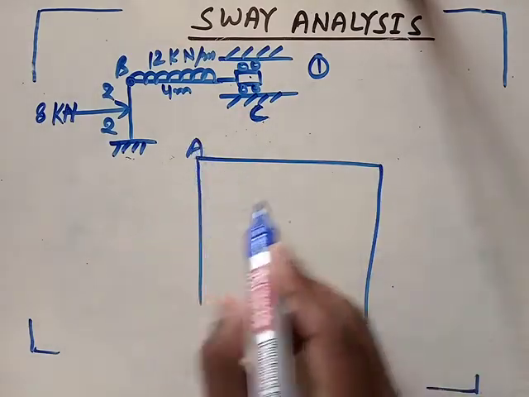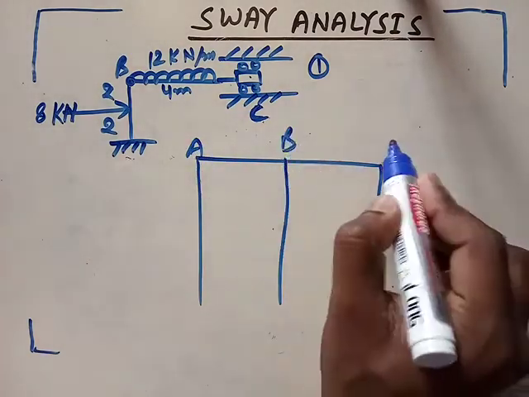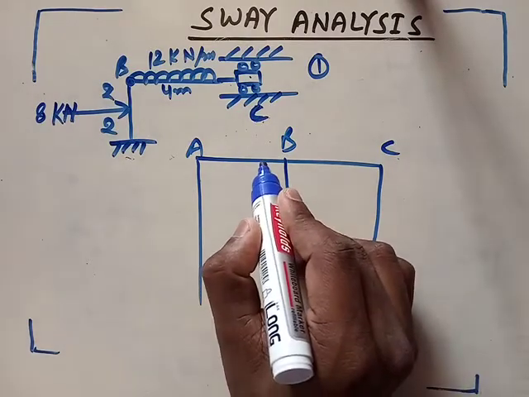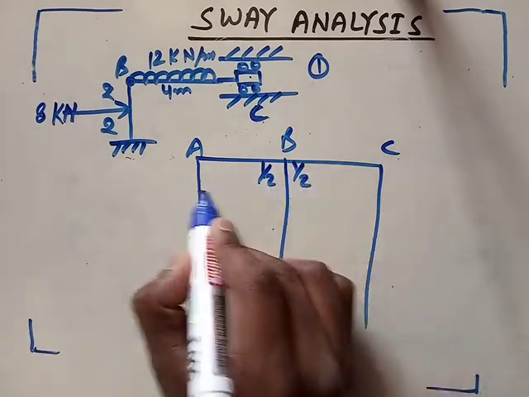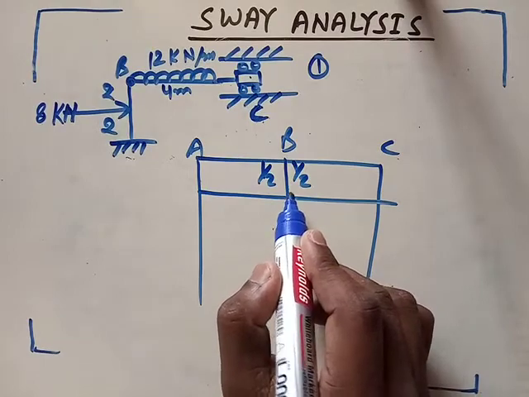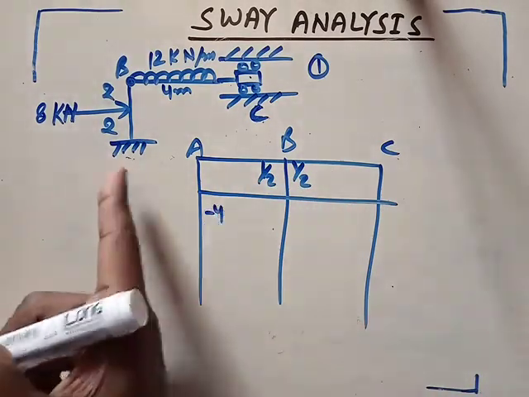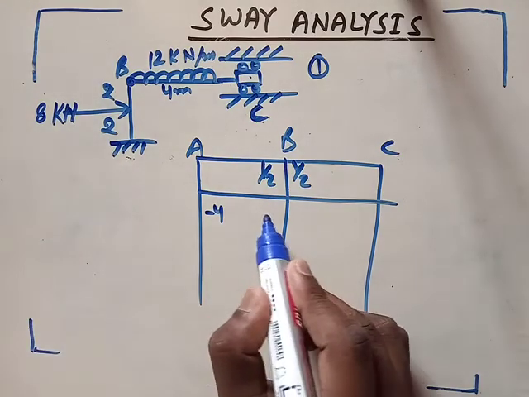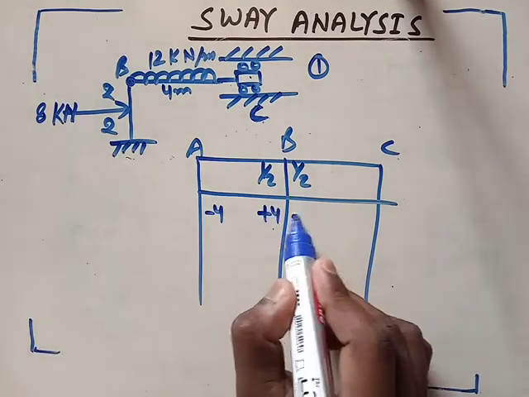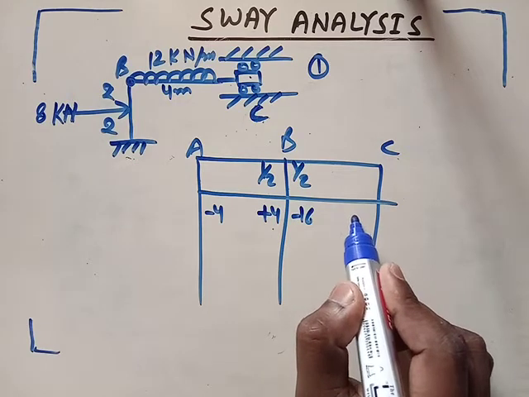This is A, this is B, and this is C. Here it is half and it is also half. Just remember the fixed moments: MAB minus 4, this was plus 4, this was minus 16, and this was also 16.